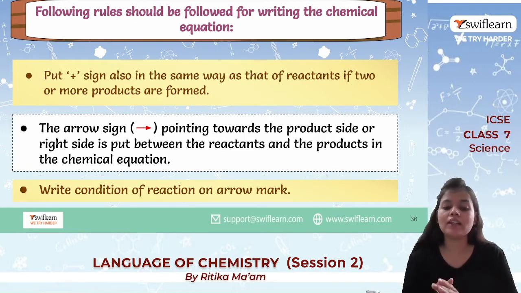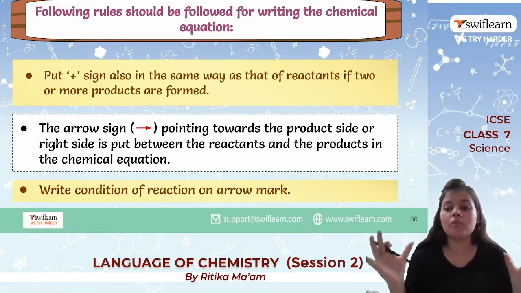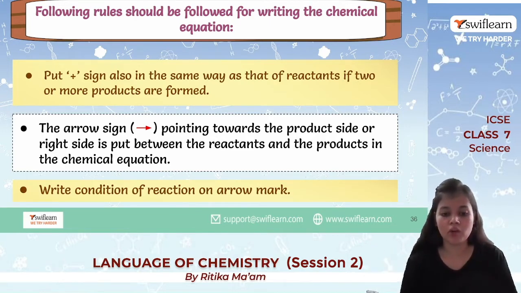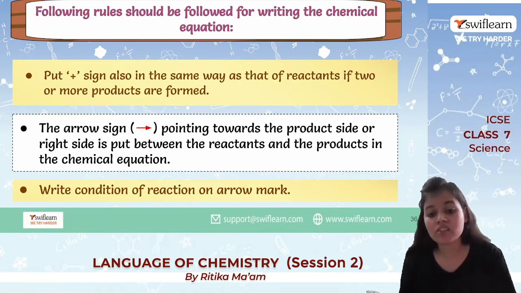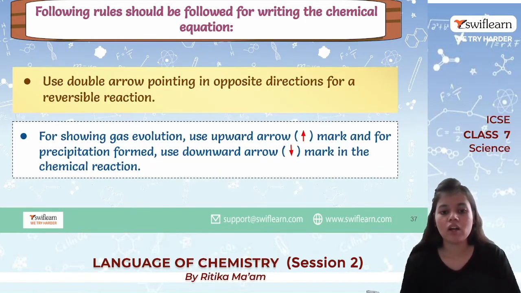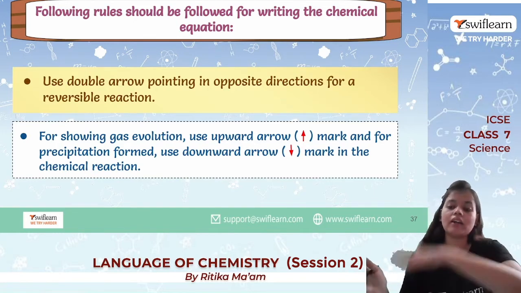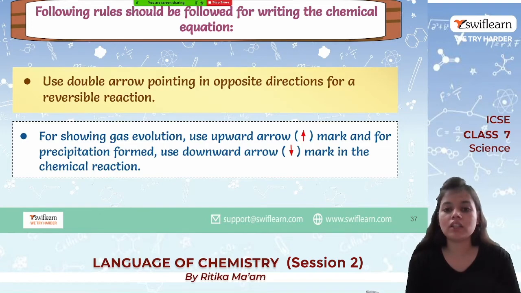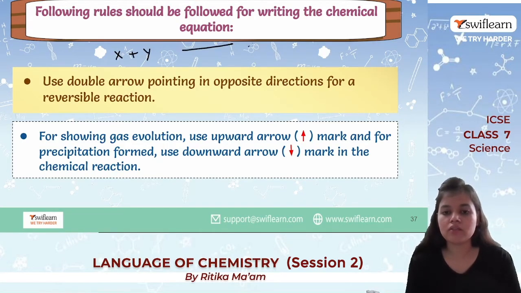And the arrow sign actually separates products from the reactants. Okay, and if there is any catalyst that we have used or any particular temperature that we have set, then we can even write that thing on the arrow mark. Now if there is a reversible reaction, like a product can again change to reactant, we will be using double arrow, like X plus Y gives A plus B. Okay, so this is the arrow.